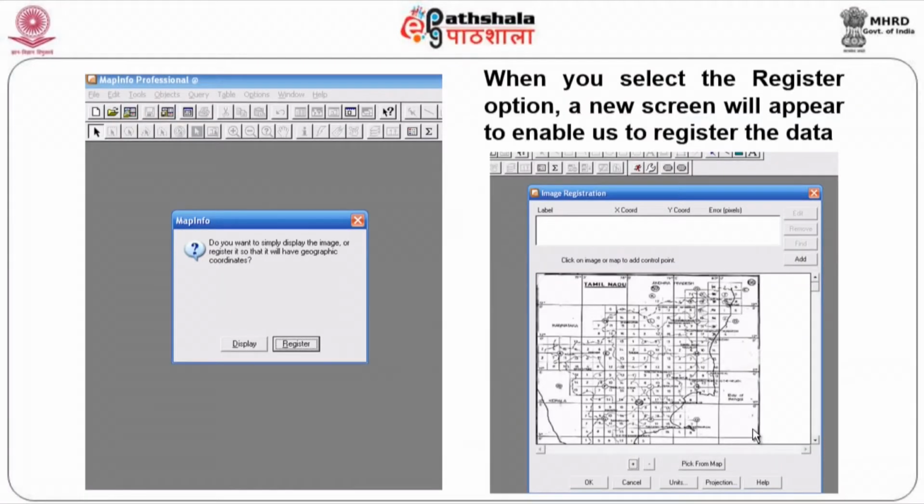Now, here you see, this is the option you get, an option which will help you to register the data, where you have the latitude and the longitude provided here, and the intersection of this will give you the coordinates x comma y, and you are very sure and confident of what is x and what is y. A little mistake on that part, if you just interchange, this part of Tamil Nadu will go to the other side of the globe.